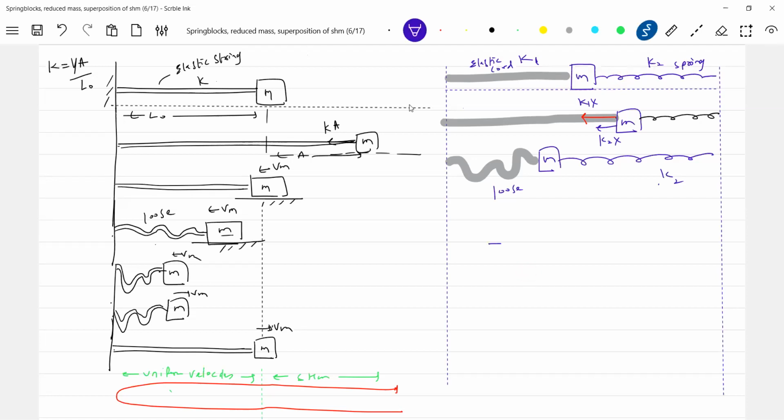Therefore, the total time period of oscillation will be the time period on the right plus the time period on the left. What should this be? Pi root of m by the effective spring constant K1 plus K2, and the other pi root of m will be only K2. This is the time period. Able to understand this one? The cord and elastic string, both are the same again. An elastic rod can undergo compression.